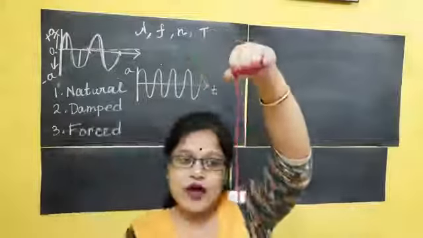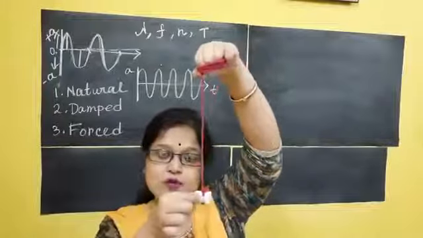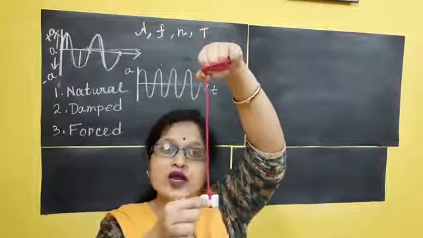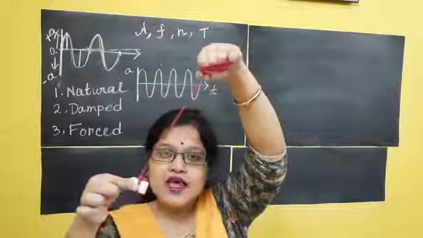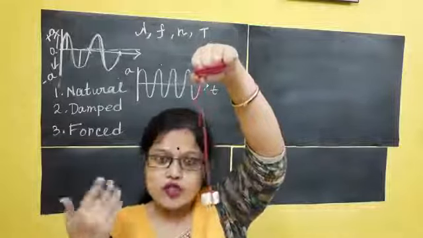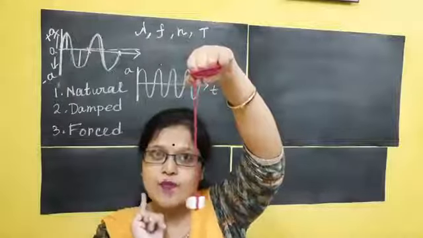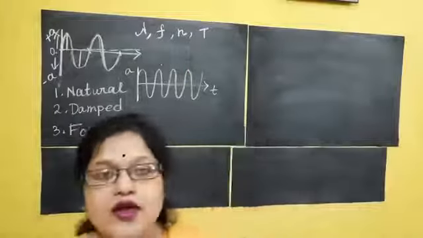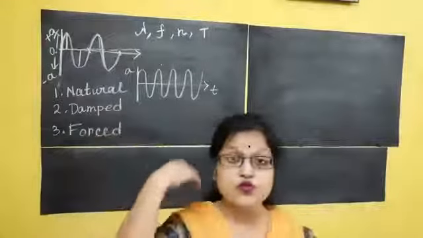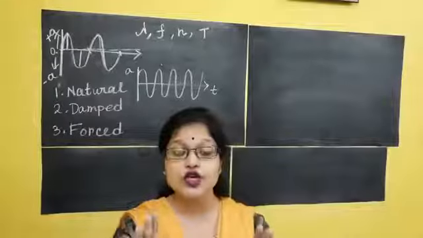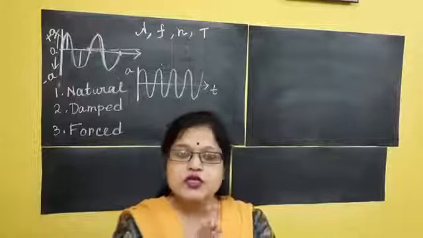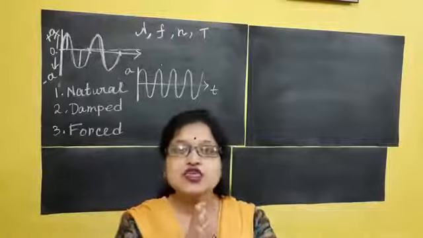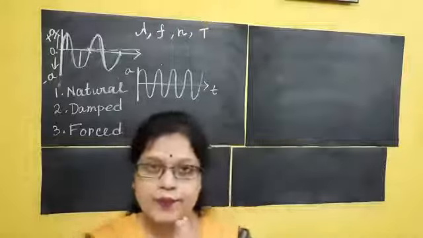So suppose this is my vibrating object. If this is my mean position, the initial position or the position where the object will come to rest, I keep the object and then leave it. You listen. After some time it stops its motion. Why? Because continuously the outside air is giving a damping force, a continuous frictional force which opposes motion, so its amplitude continuously diminishes, and the frequency diminishes. This type of vibration is called damped vibration.